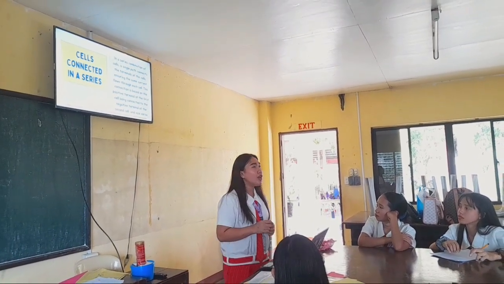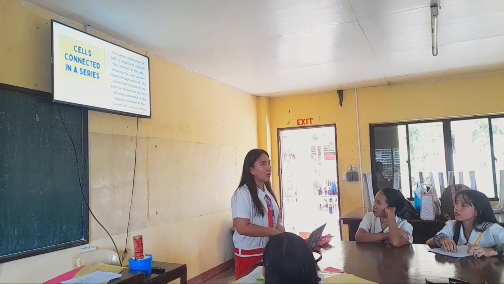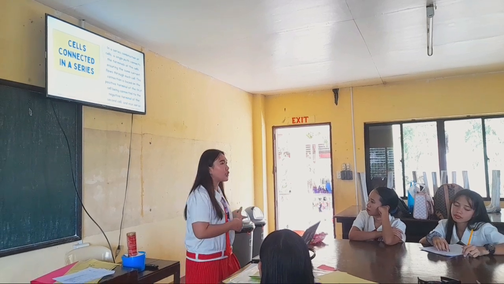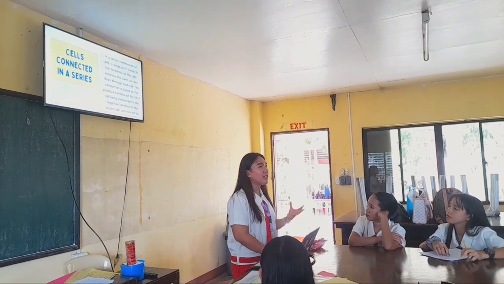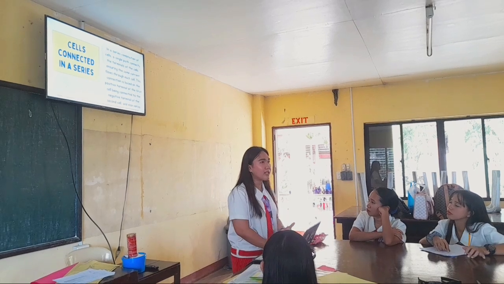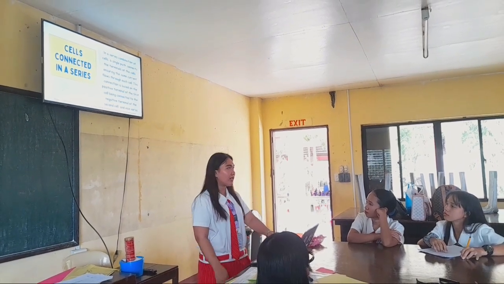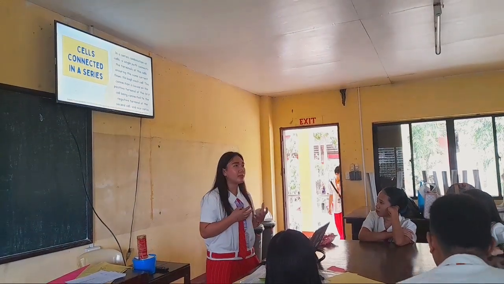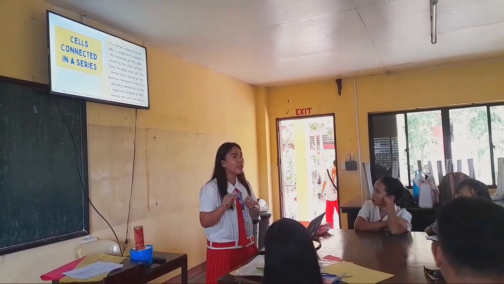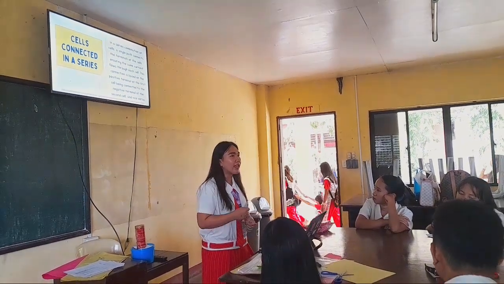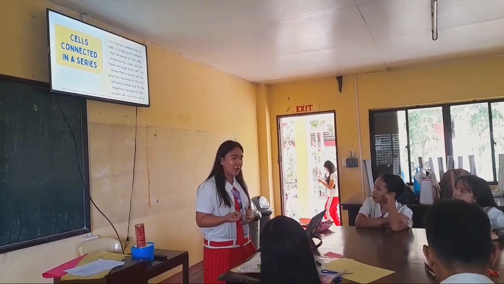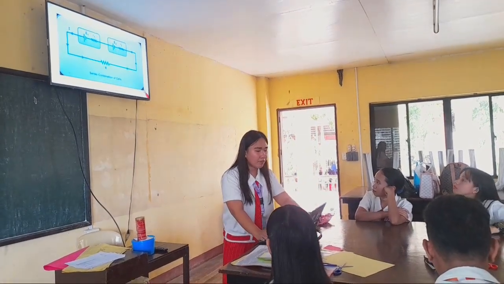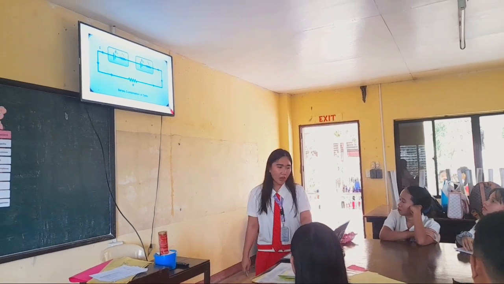An example of a combination of cells in series is Christmas lights, because Christmas lights can have both parallel and series connections. In a Christmas light, once a cell has malfunctioned, the following cells will most likely not be able to light up their bulbs or LEDs. So this is our diagram for the series combination of cells.